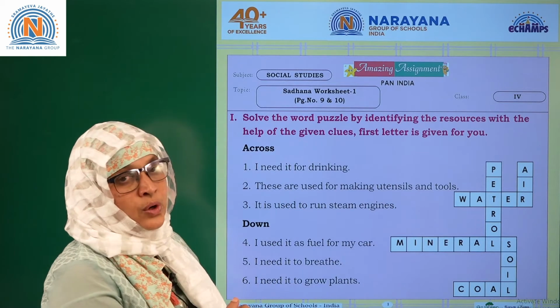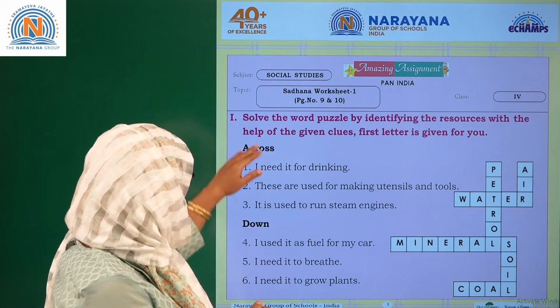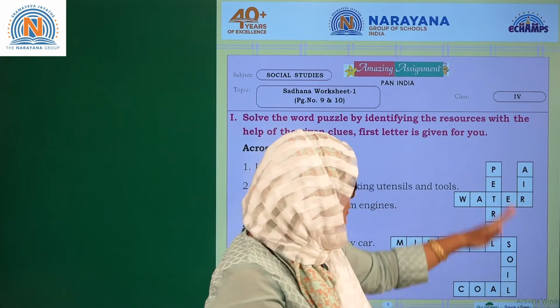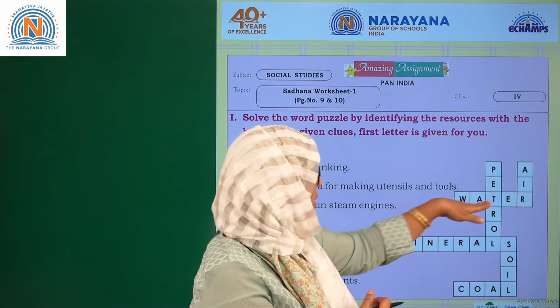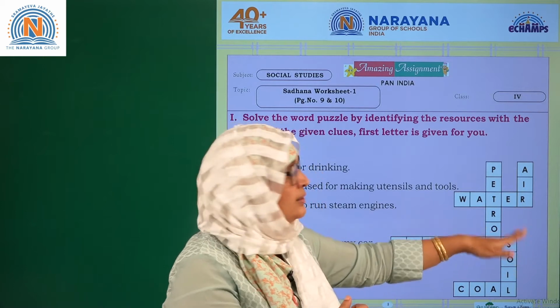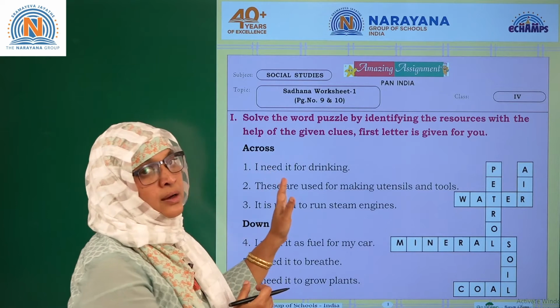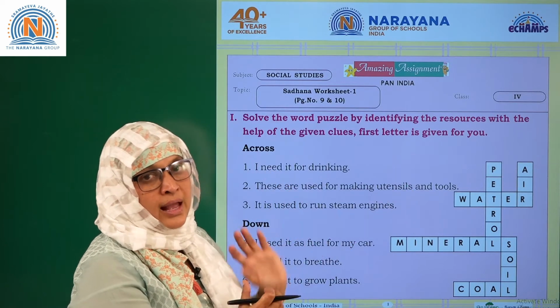Okay. Now, what we are supposed to do is cross and down. Cross is something like this. These are the crosses. Down is like this. So cross you can say is a horizontal line, down is a vertical line. So now what we'll do, we'll just read the clues and we'll try to write the answer.